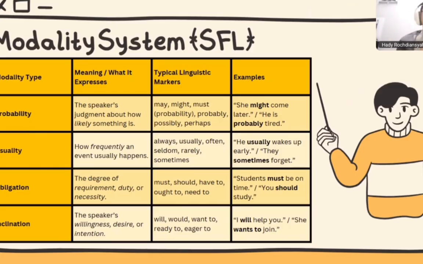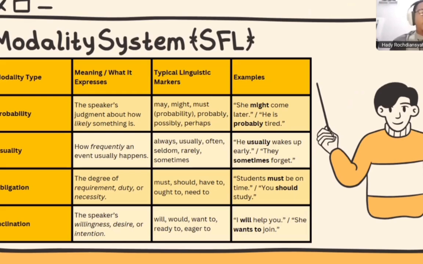And then usuality. What it expresses is how frequently an event usually happens. The typical linguistic markers are the words always, usually, often, seldom, rarely, and sometimes. For example, he usually wakes up early, or they sometimes forget about it. They show how frequently, how many times something is done.